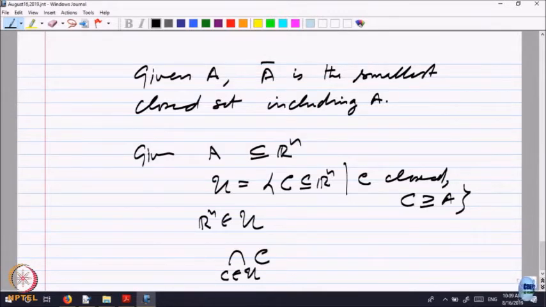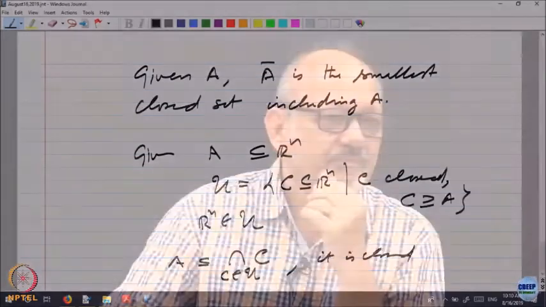Intersection, that will be a closed set, because arbitrary intersection of closed sets is closed and each one of them includes A. So, A is subset of this and it is closed, right. My claim is this is smallest one, because we have taken the intersection of all.